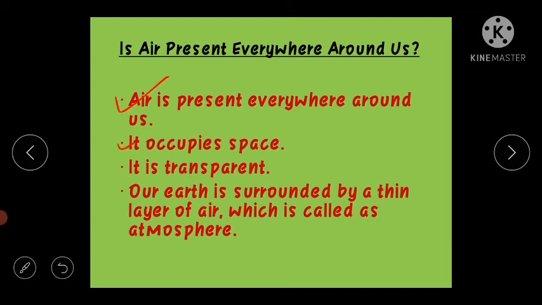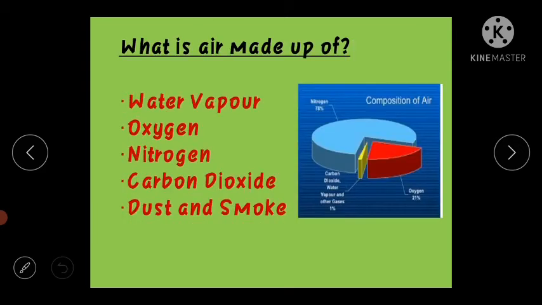Also it occupies space. Have you seen the blowing balloon? How its shape changes as we blow air in it? It is transparent. And also our earth is surrounded by a thin layer of air which is called as atmosphere. This proves that air is everywhere. Then move to the next topic.